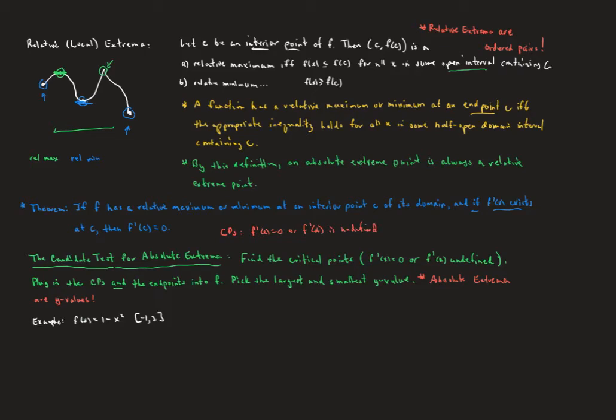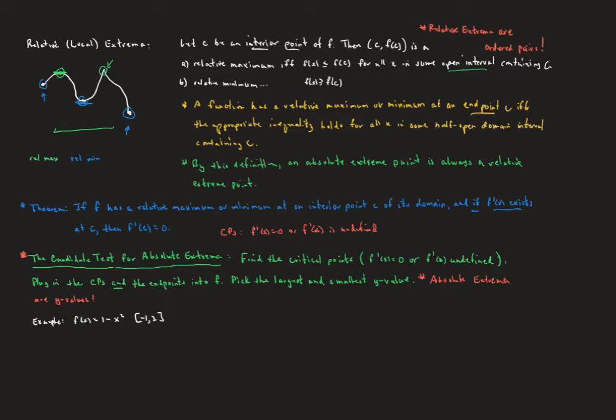And that's really, I think, a little more valuable and a little more universally useful. Okay, here's the big one, the candidate test for absolute extrema. This is really important, and I'm not really sure why, but students struggle with this mightily. So it tells us now a way of finding absolute maxima and absolute minima. It's a prescription. It's a strategy to employ.